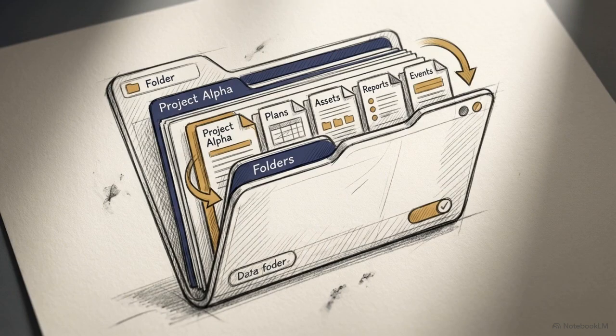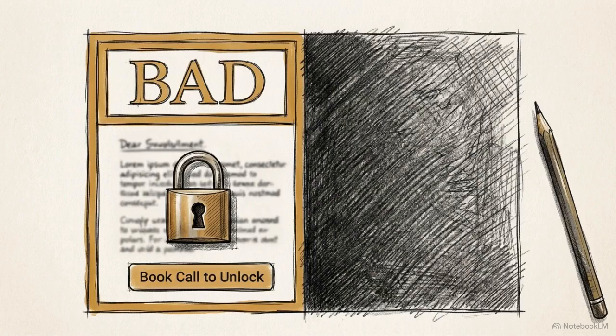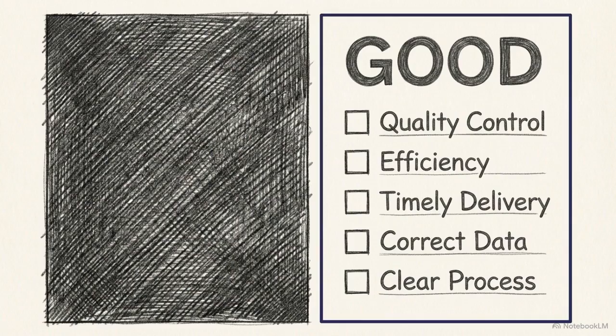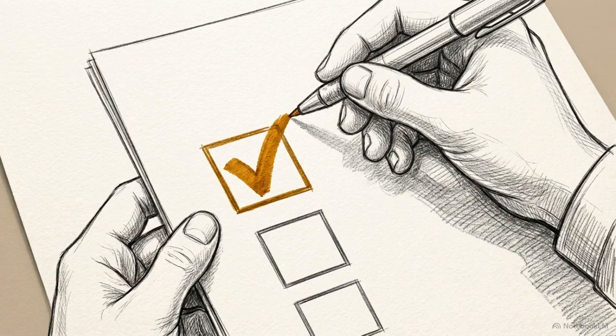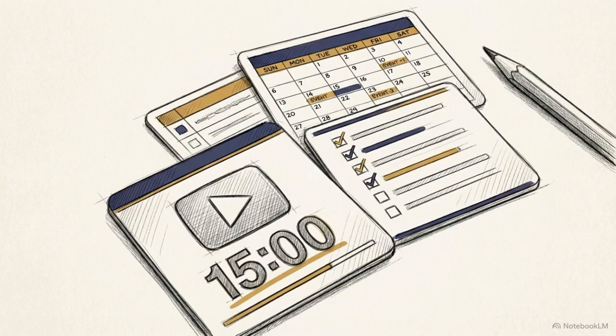Pillar 2 is the asset itself. To earn trust from a new audience, the freebie you submit must be completely bundle-ready. Look at this direct comparison. On the left is an asset that demands action before delivering value, forcing an attendee to book a call. On the right is a bundle-ready asset that immediately solves a specific problem. Focus on providing a quick, accessible win. A simple calendar template, a practical checklist, or a highly focused 15-minute mini-training are perfect examples.